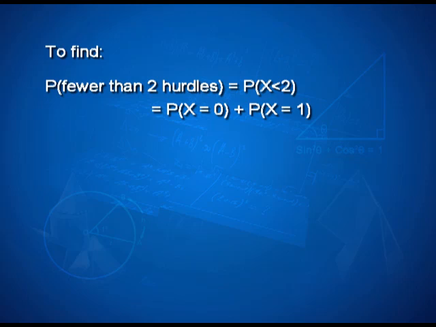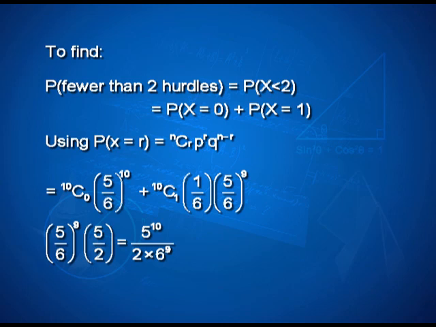So, again with addition theorem in hand, probability of x equal to 0 plus probability of x equal to 1. Let us calculate using the formula. Probability of x equal to r is nCr p to the power r q to the power n minus r. It is only a calculation, you are not expected to extend beyond what you see on screen. So, your final answer will be 5 to the power 10 upon 2 into 6 to the power 9.